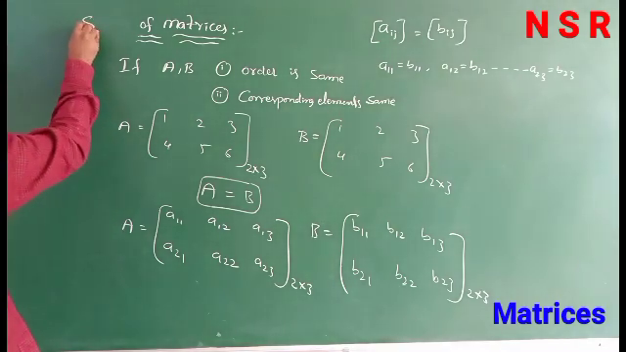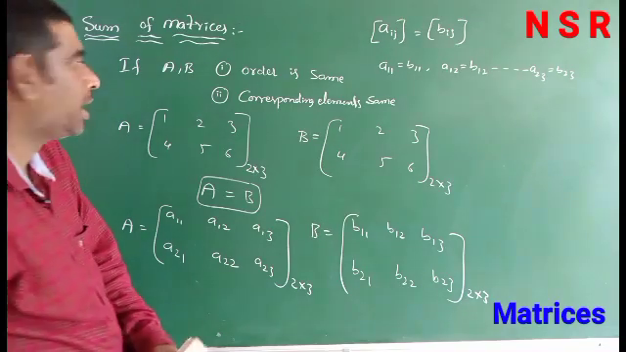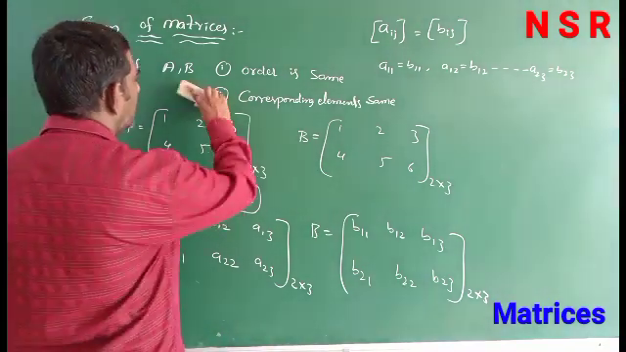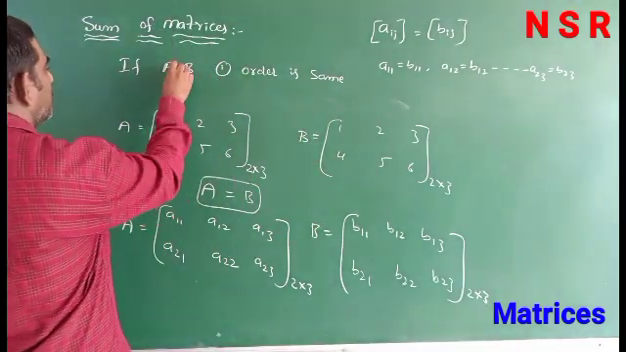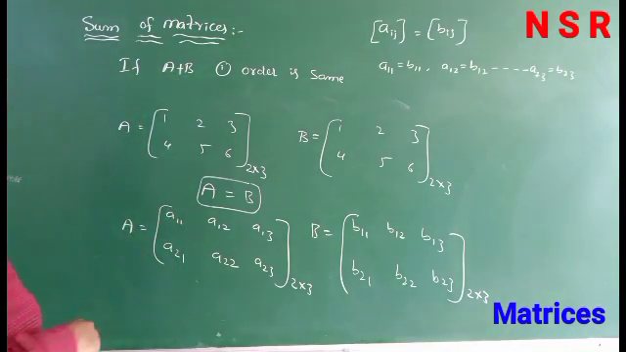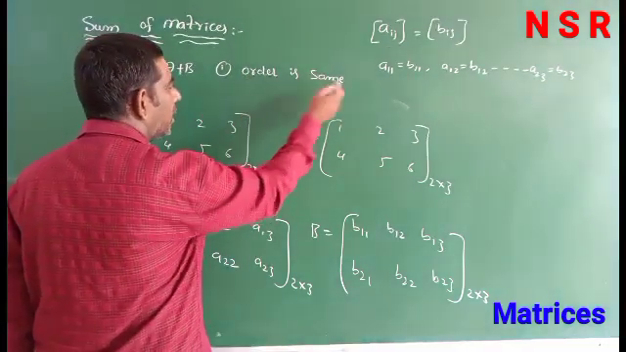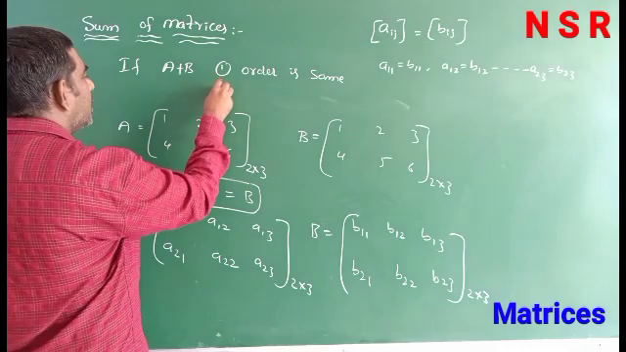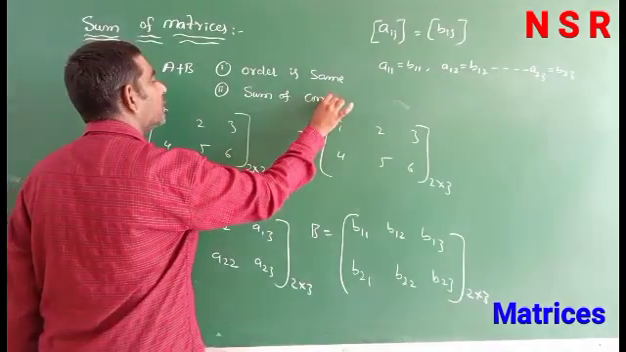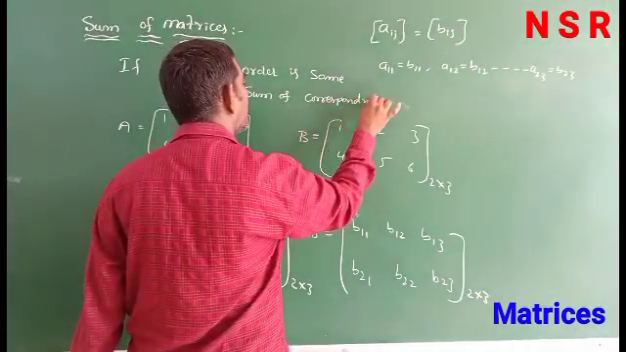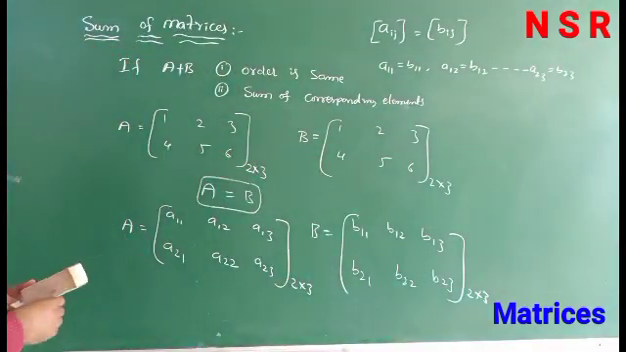Next, sum of two matrices. If A, B are two matrices, the sum of two matrices is denoted by A plus B. When we add two matrices, first the order of the two matrices must be the same, and second, we take the sum of corresponding elements. Then that matrix is the sum of the matrices.